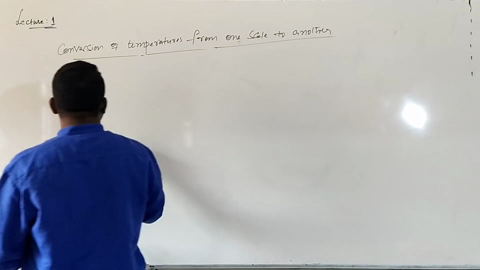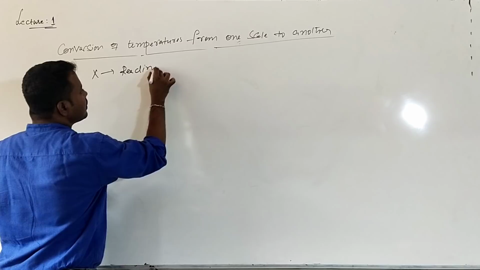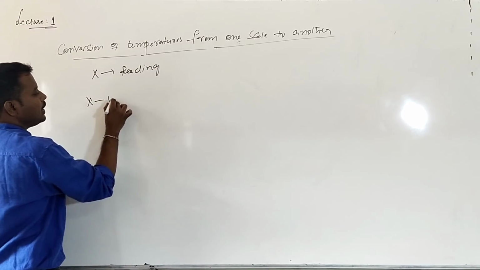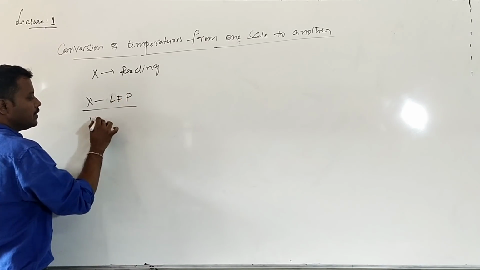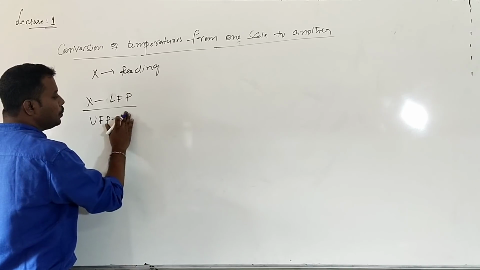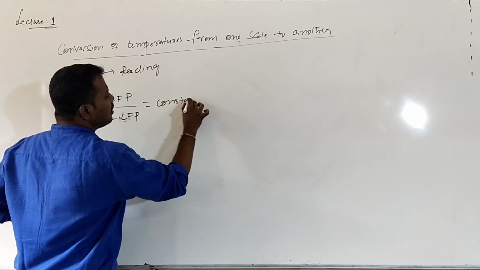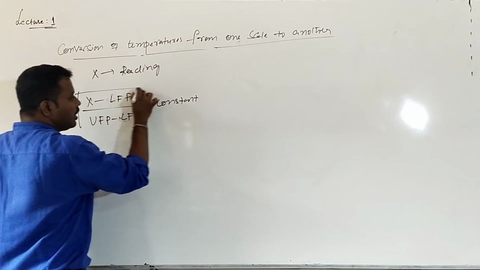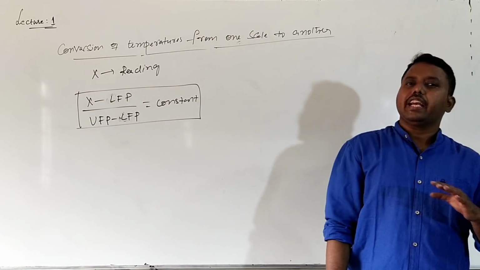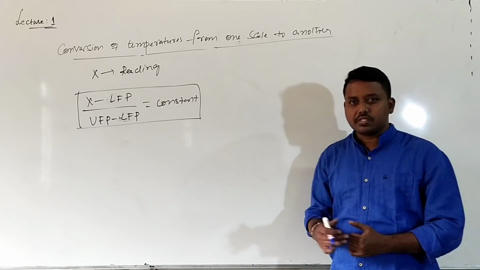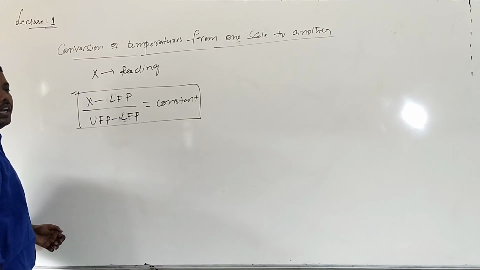For any scale, for example, x is the reading of that scale. Then you have to remember that (x minus lower fixed point) divided by (upper fixed point minus lower fixed point) will always remain constant. Take any values, you can even check it in further classes. I will give you the x value, the lower fixed point, and the upper fixed point. You take the values for any scale, and this will remain constant. This is the formula we will use for conversion of temperature from one scale to another scale.